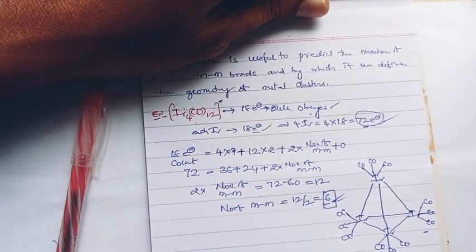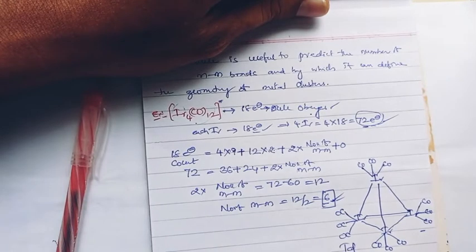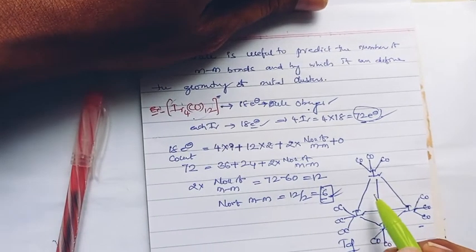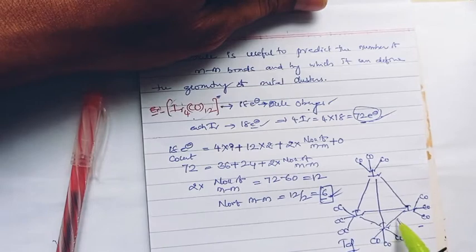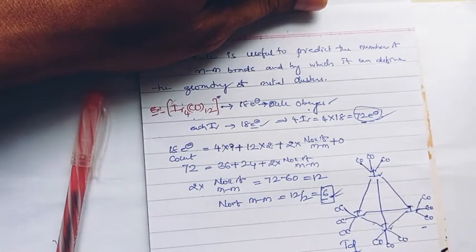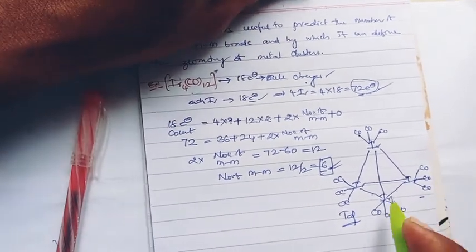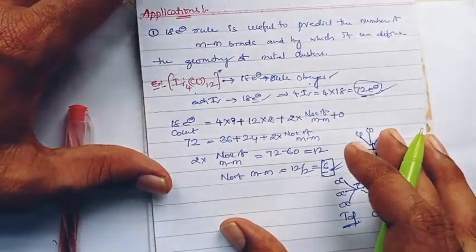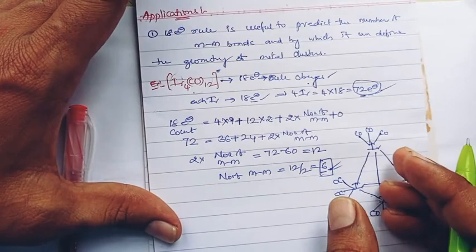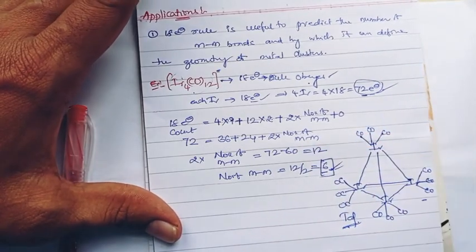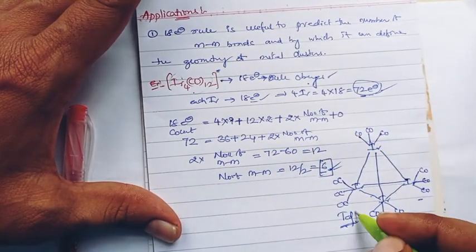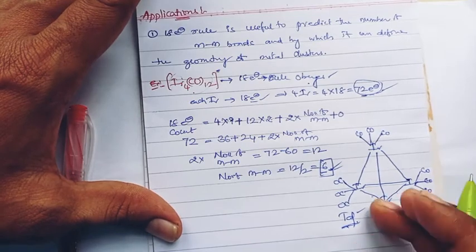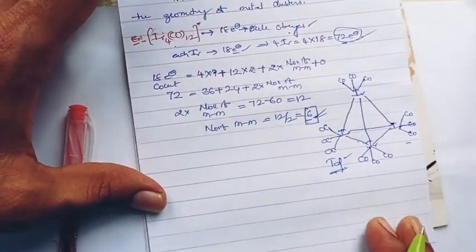This is how the structure looks, where there are 6 metal to metal bonds, 1 2 3 4 5 6, and this is the tetrahedral structure. Like this, one can get the number of metal bonds and predict the geometry of the complex from the 18 electron rule.